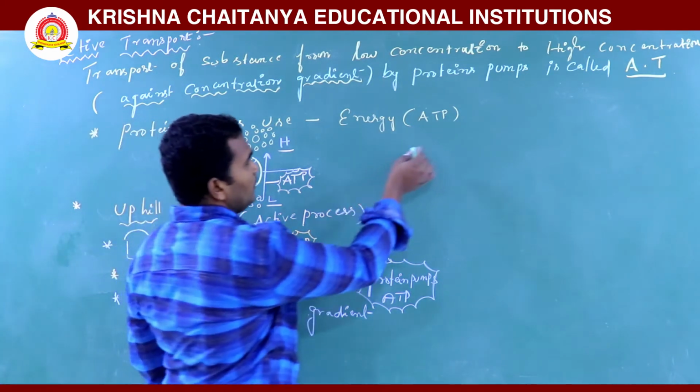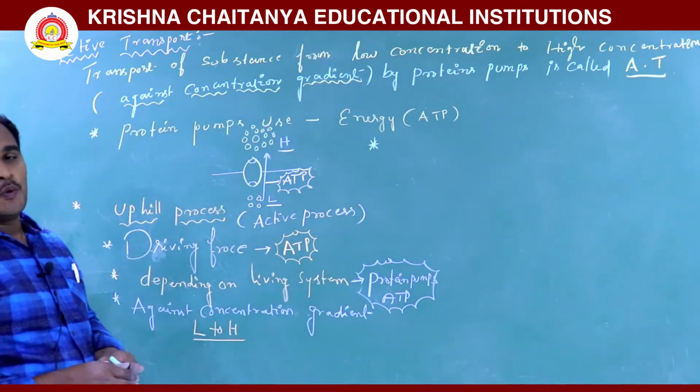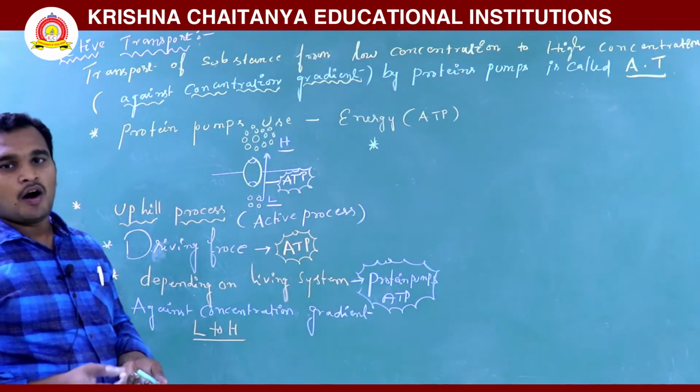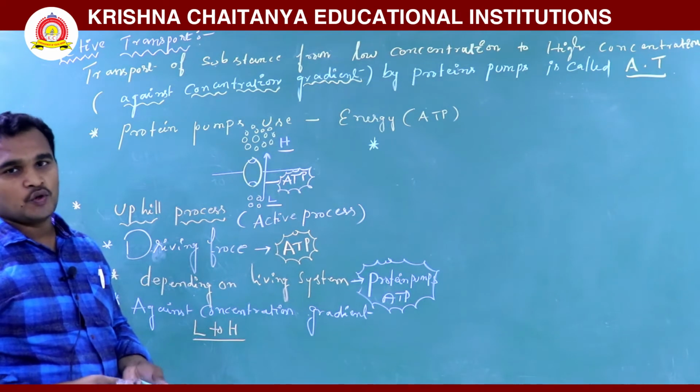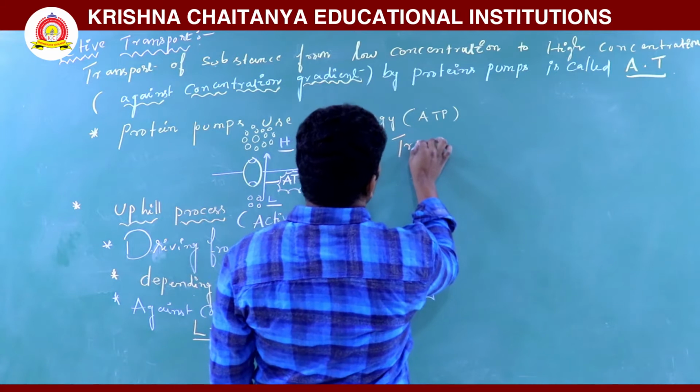Next one, the transport rate reaches maximum when all transporter proteins are used.